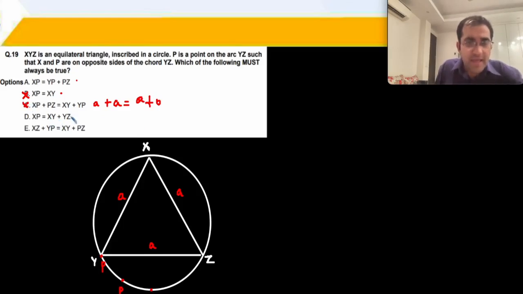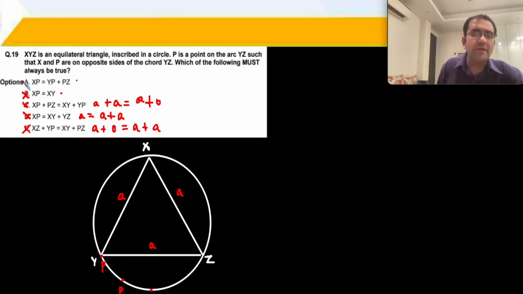XP is A is equal to XY A plus YZ A. This is also not true. ठीक है. XZ plus YP. XZ is A, YP is 0, XY is A and PZ is A. ठीक है. This is also not working. Therefore, A part is the right answer.